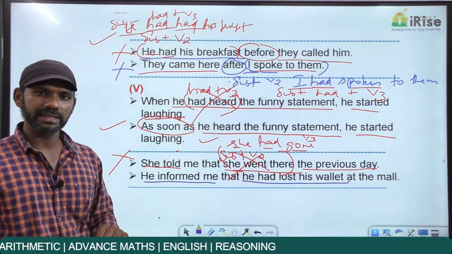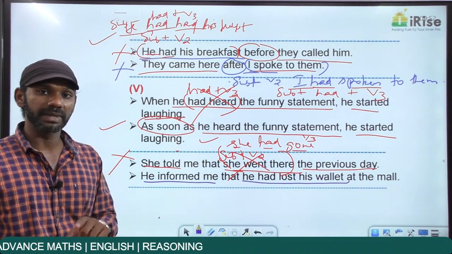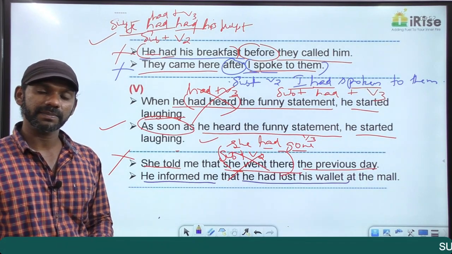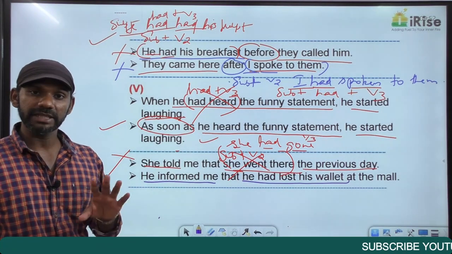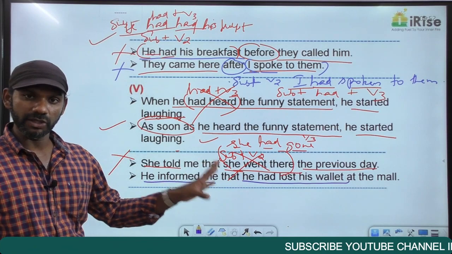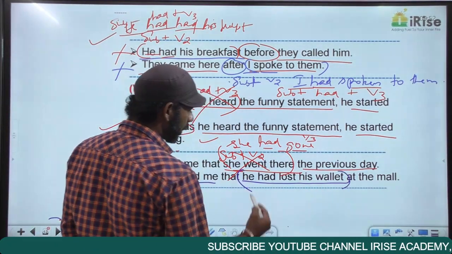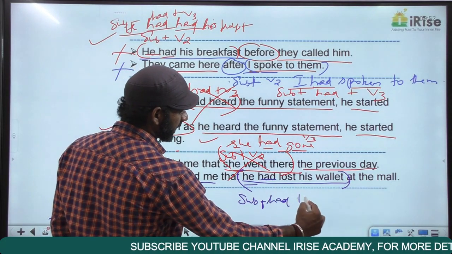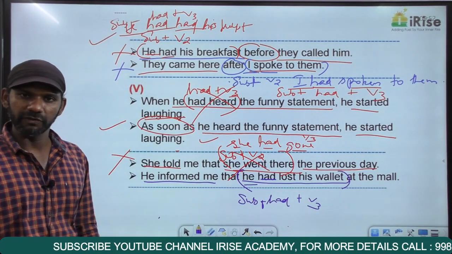So we have two actions in the past tense. Time difference is there. So the action completed first must be in the past perfect tense. And which must be the action completed first? Losing his wallet or informing me? Losing his wallet. So that must be in the past perfect tense. We'll check whether it is in the past perfect tense or not. He had lost his wallet. The subject here is he plus had plus lost, which is V3. Subject plus had plus V3 is past perfect.